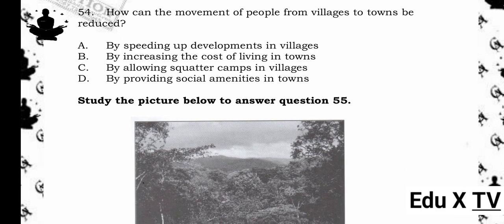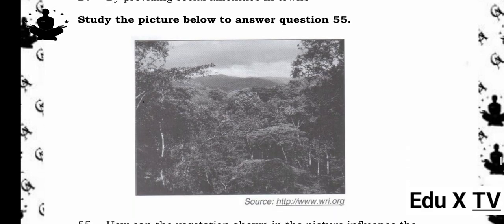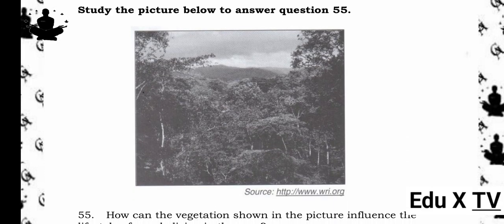54. How can the movement of people from villages to towns be reduced? A. By speeding up developments in villages. B. By increasing the cost of living in towns. C. By allowing squatter camps in villages. D. By providing social amenities in towns. The answer is A. By speeding up developments in villages. Reason being, people leave villages for towns in search of better services and jobs. Developing rural areas reduces this migration by offering similar opportunities locally.